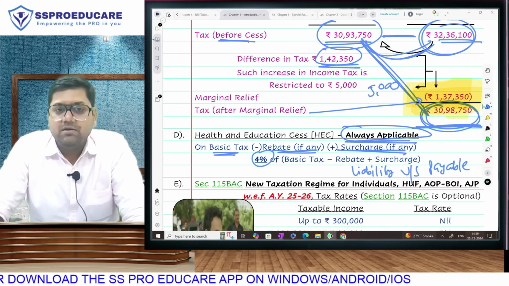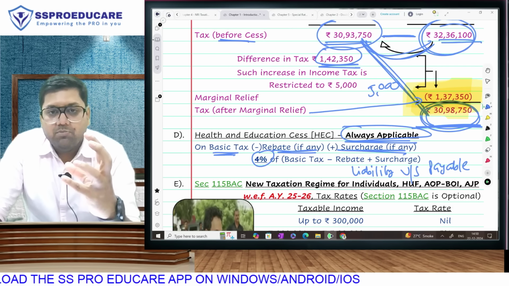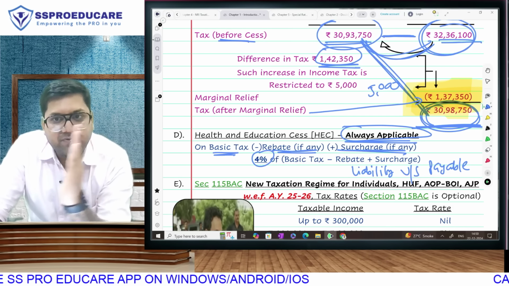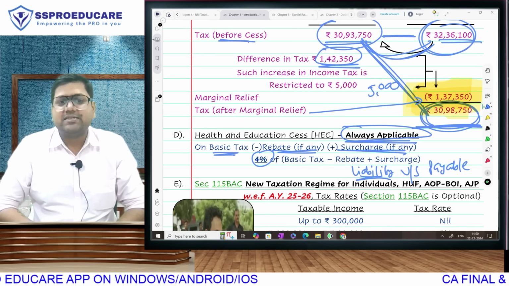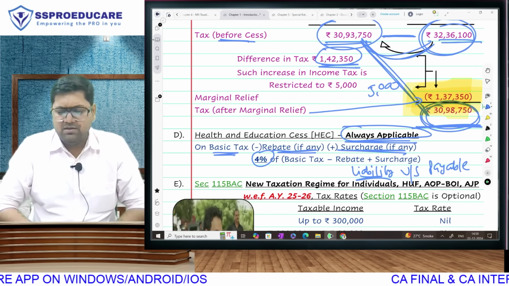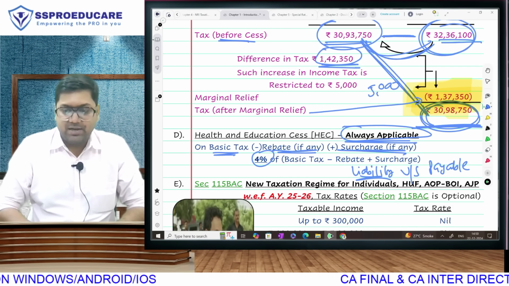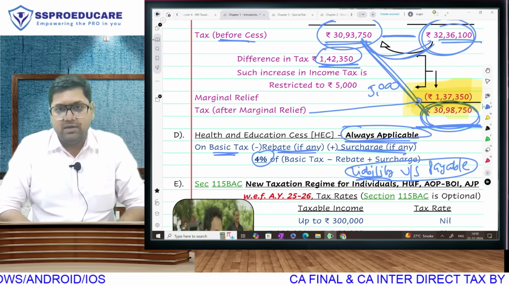After doing basic, rebate, surcharge, cess, you get your liability. Before doing all this, don't do your TDS, advance tax in between. First finish all this, get your liability. Then go and check your prepaid taxes, which can have advance tax, TDS, TCS, anything. Adjust them, and you'll get your final answer, payable or refundable. Be very careful about these words. Institute is of late asking this in a lot of cases.